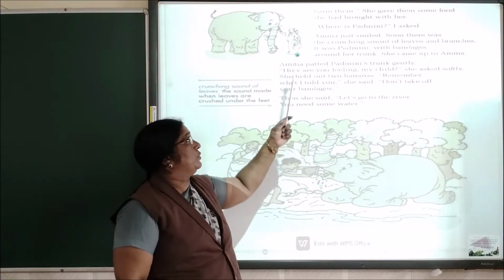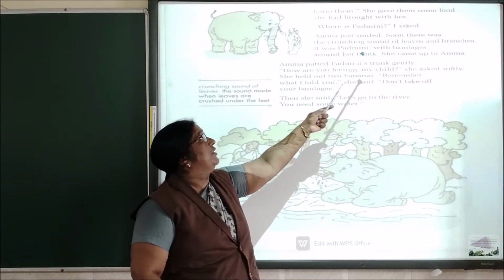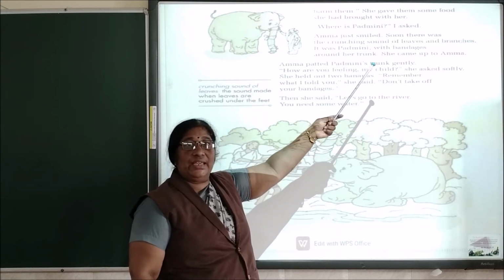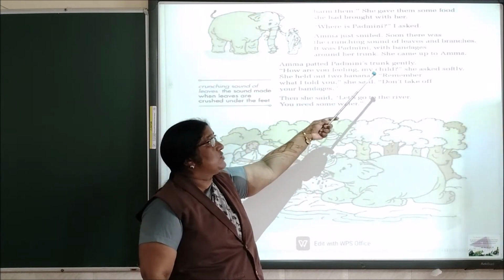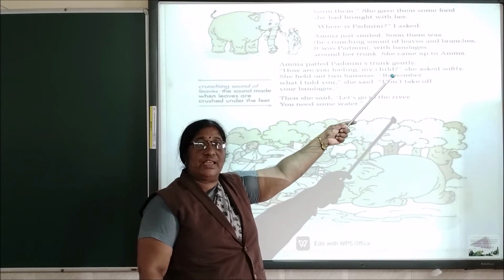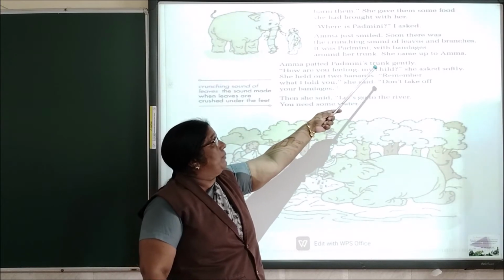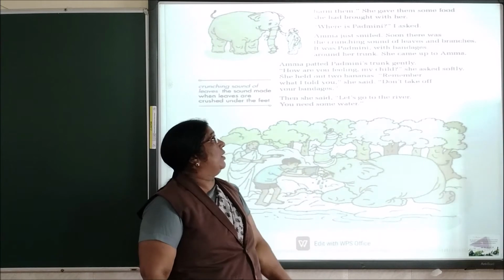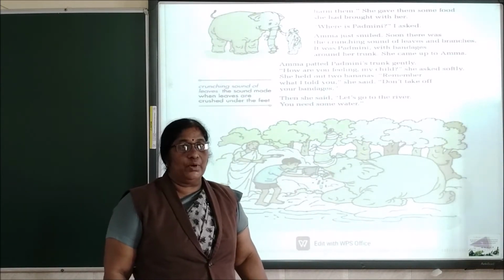Now let us move to the next paragraph. She gave them some food she had brought with her. Where is Padmini? I asked. Amma just smiled. Soon there was the crunching sound of leaves and branches. It was Padmini with bandages around her trunk. She came up to Amma. Amma gave some food to the animals that she had brought.